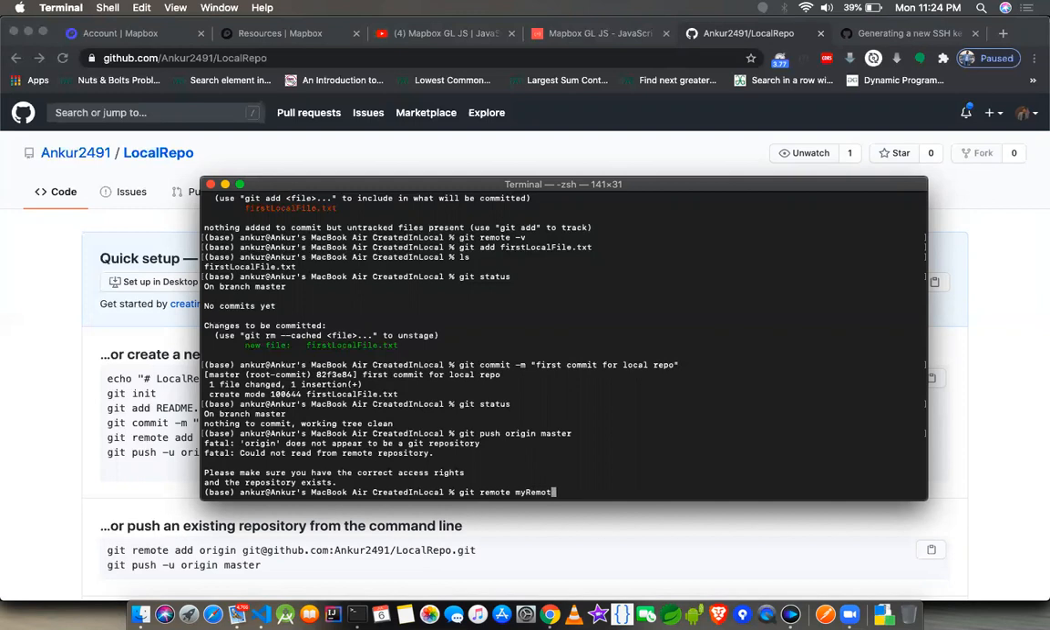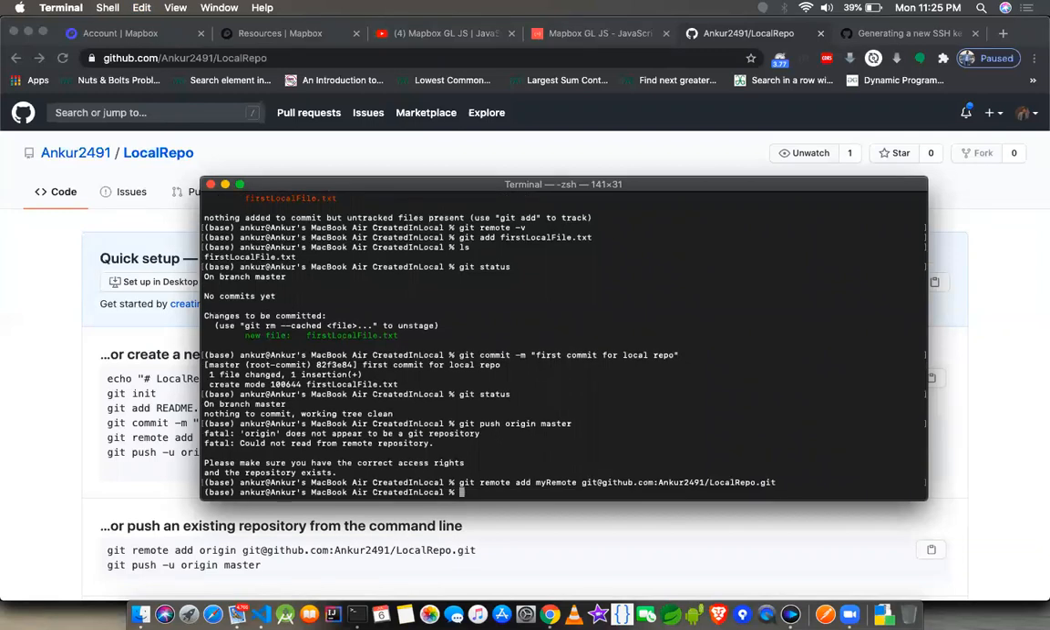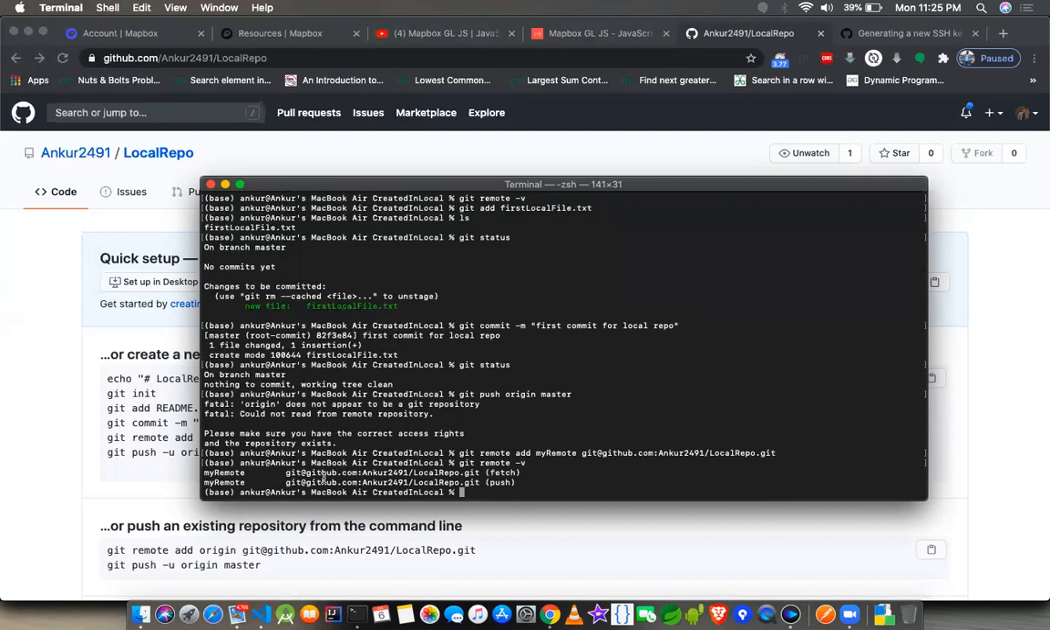Okay, just like this, my remote. Just git remote add, and I have to give this variable. Now if I do git remote -v, I see my remote is this fetch and my remote is push. So all I have to do is git push my remote and master. The second is always a branch. The first is always the alias for the repo. Now if I do this,